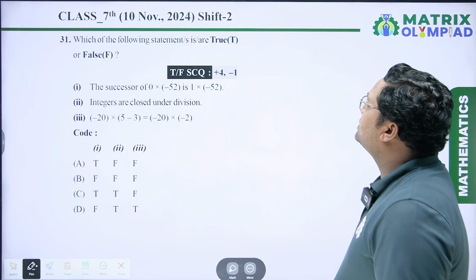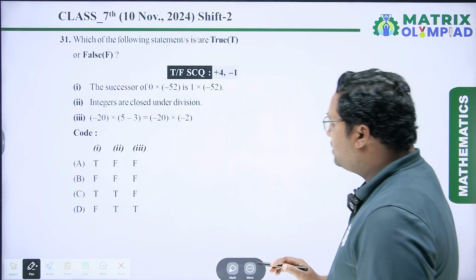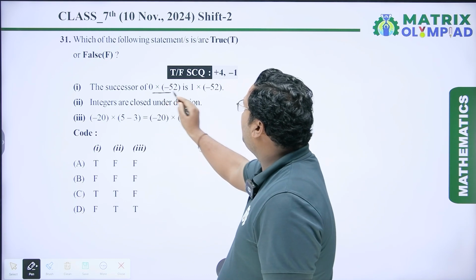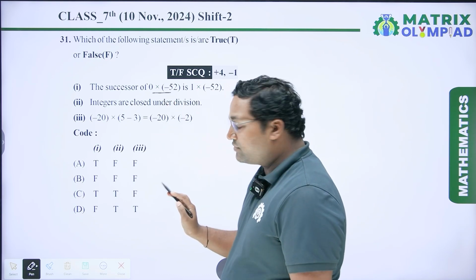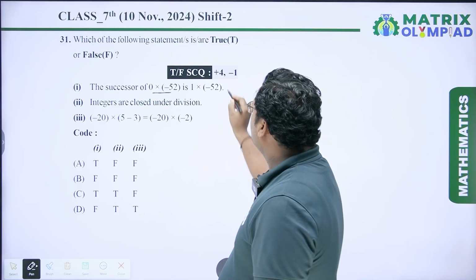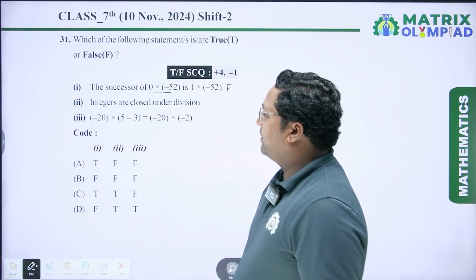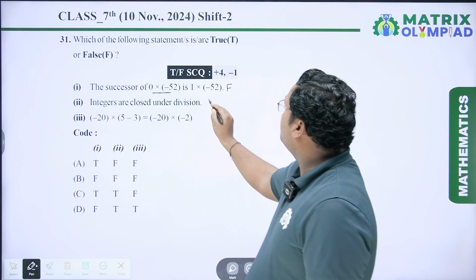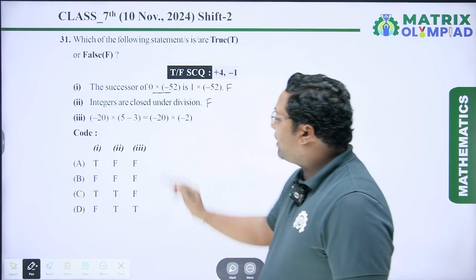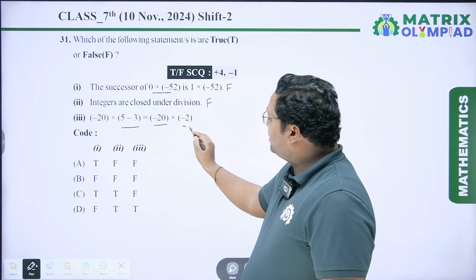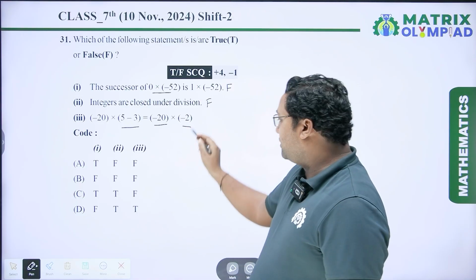Which of the following statements are true or false? First statement is the successor of 0 into minus 52 is 1 into minus 52. It is false because 0 into minus 52 is 0. So this statement is false statement. Next is integers are closed under division. No, it is also false statement. Next is minus 20 into 5 minus 3 equal to minus 20 into minus 2. 5 minus 3 is plus 2, but it is given minus 2.